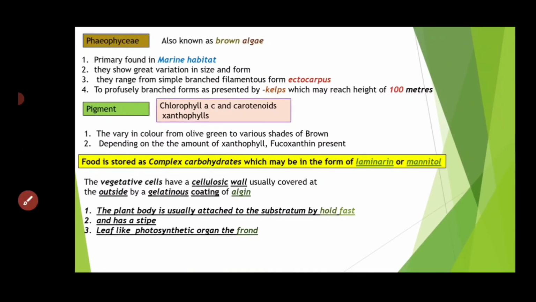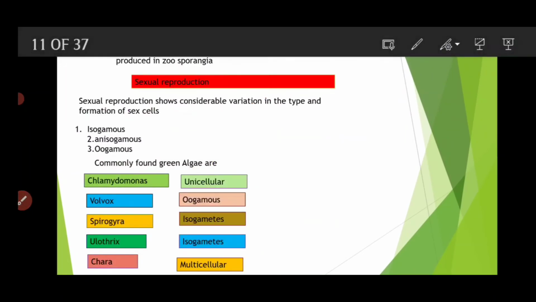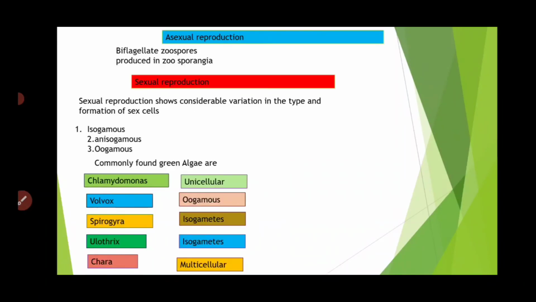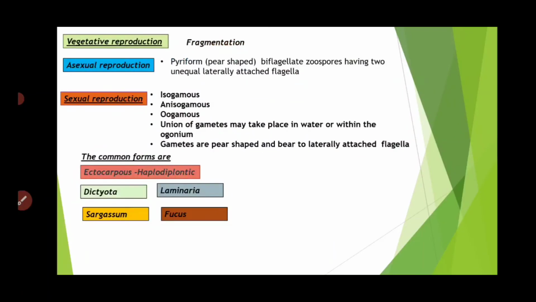You have to remember the pigments, the stored food, and the differentiation of the plant body into simple structures like the holdfast type and leaf like photosynthetic structures, the frond.